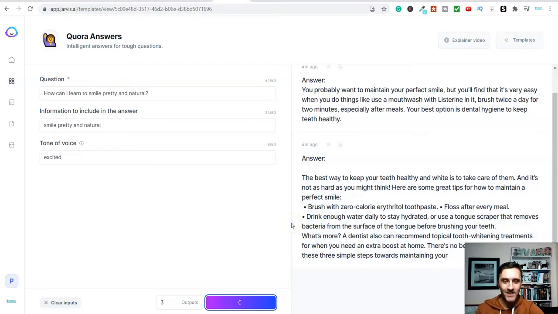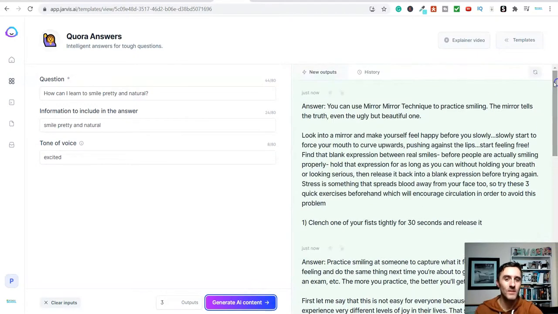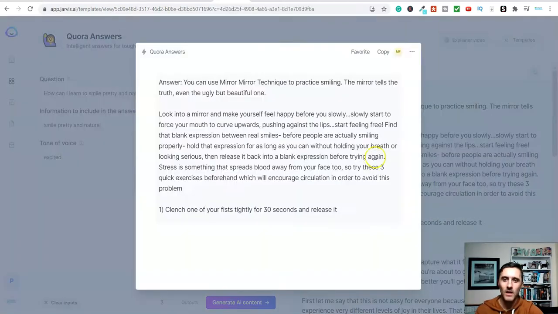Now, I'd say this is a pro tip. You see here, when I first started using this, I was like, it's done, what's happened, and I kept clicking and clicking, but all you have to do is literally take this up to the top. So look, here we go. This is the question, here is the answer. So now I would open this up and say you can use the mirror technique to practice smiling, the mirror and so on.